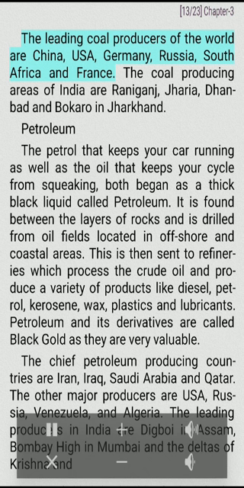The leading coal producers of the world are China, USA, Germany, Russia, South Africa, and France. The coal-producing areas of India are Raniganj, Jharia, Dhanbad, and Bokaro in Jharkhand.